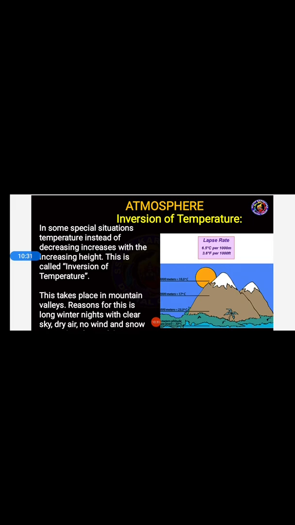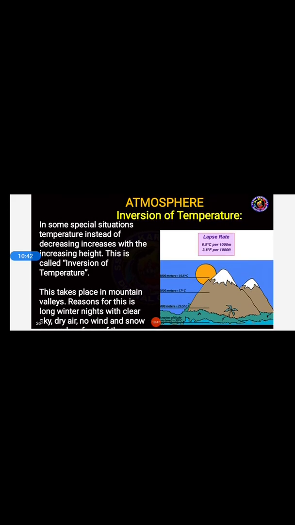This takes place in mountain valleys. The reasons for this are long winter nights with clear sky, dry air, no winds and snow. In these few situations, what happens, students? The temperature is also increased with the increase in height. This is nothing but inversion of temperature. Got it?